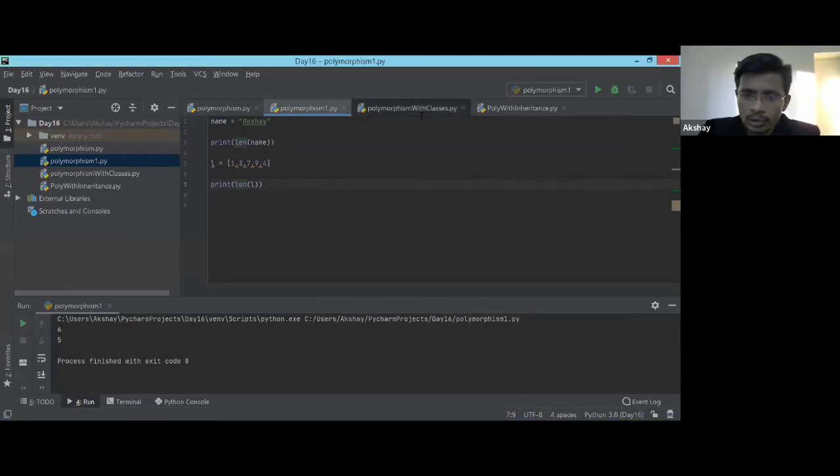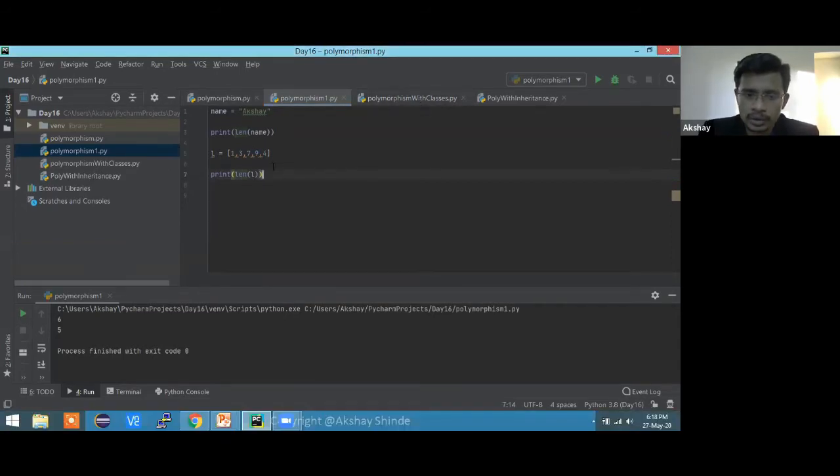So we just saw over here. Sorry, I was not sharing both, right? So let me share my full screen so that you will be able to see. Yeah. So we were passing a string, and it was giving us the result. Then we passed the list. Then also the length function was doing its task and calculating the length.